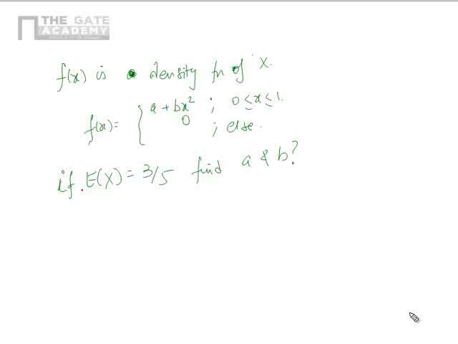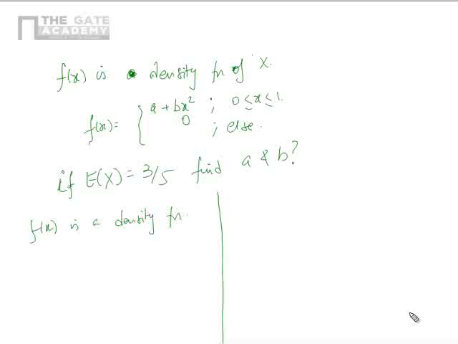Okay, this one is a bit different and interesting. Here f of x is a density function of x. f of x is given by a plus bx square in the region 0 to 1, and 0 elsewhere. If the expectancy of x is 3 by 5, find a and b. So how to solve this? This one is really interesting. What are the clues? f of x is a density function.